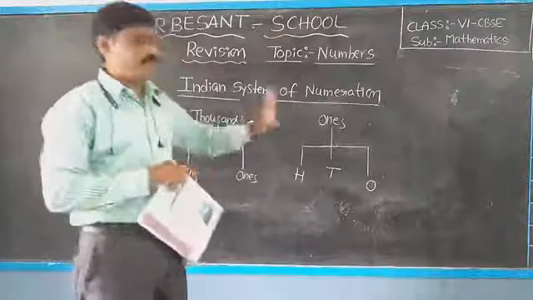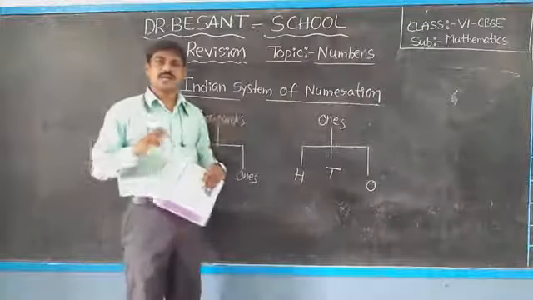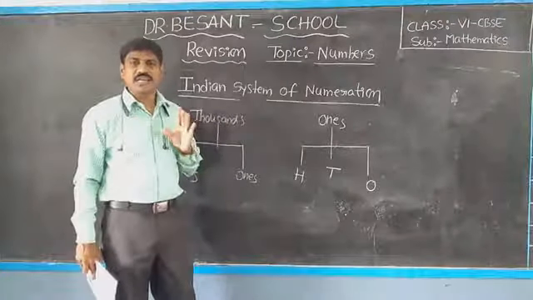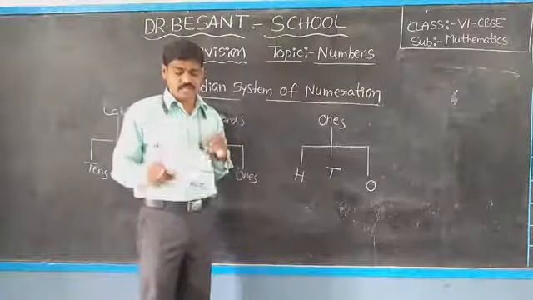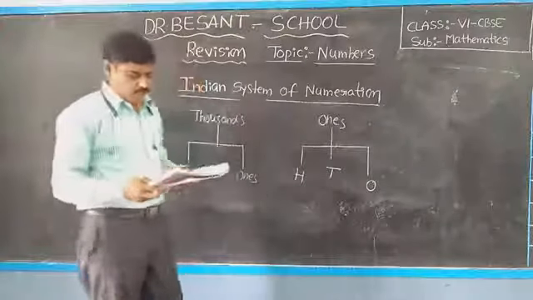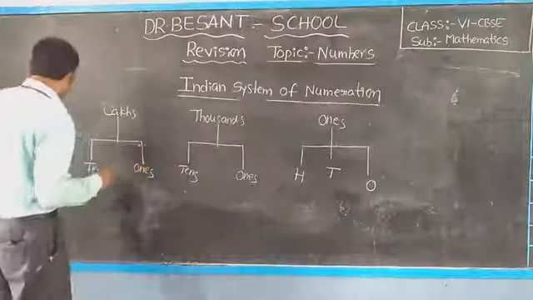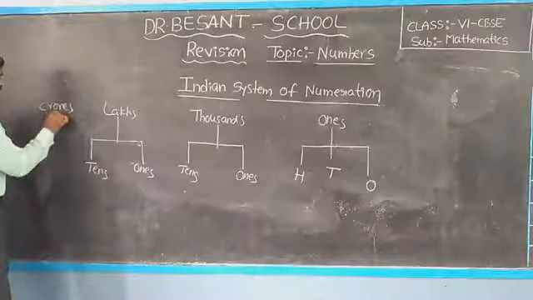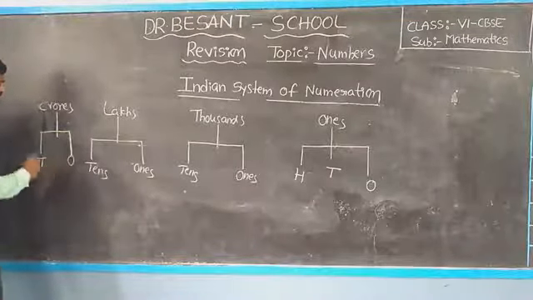This is another way of representation, different from the previous one. There is no difference between that one and this one. The concept is the same, but the representation is different. Okay, children, please try to understand. So about crores, same: ones, tens.